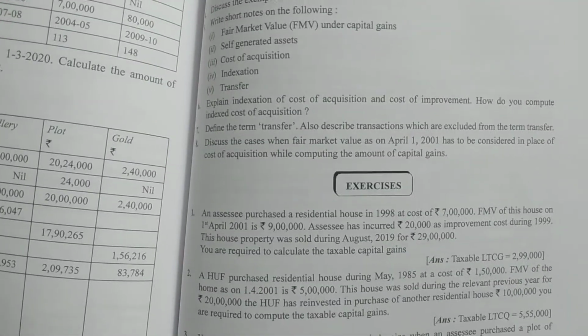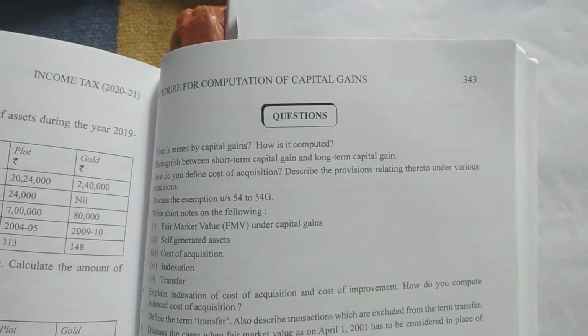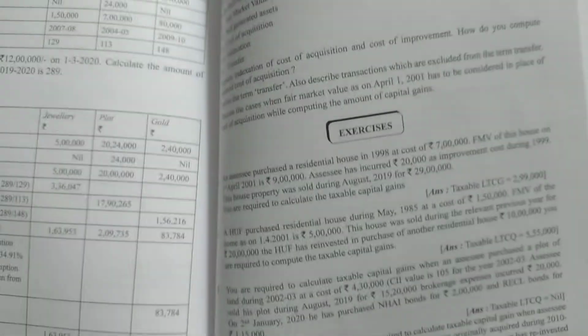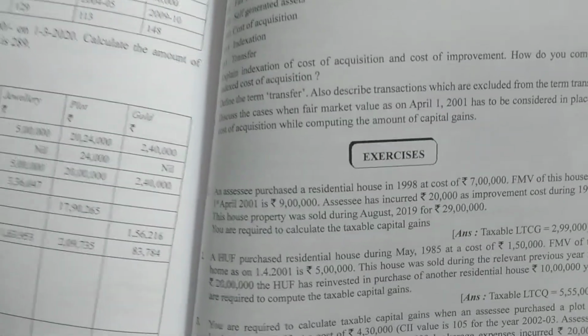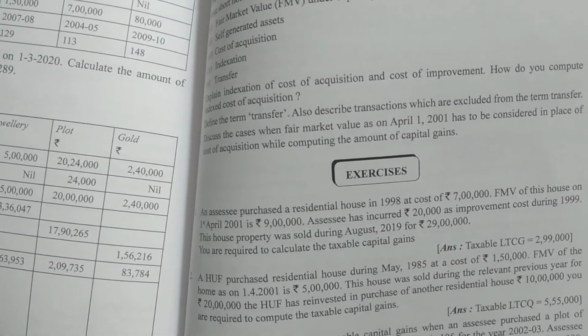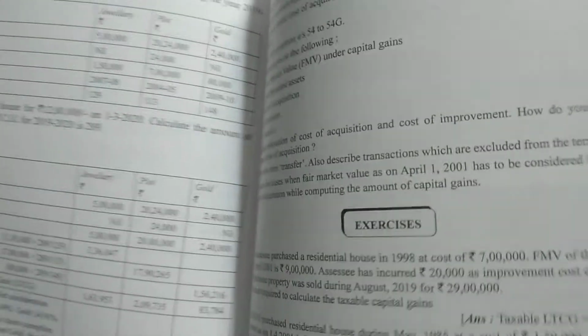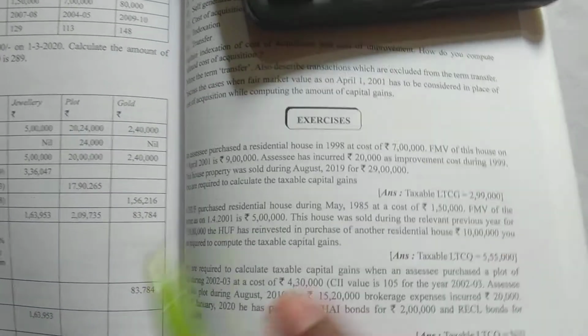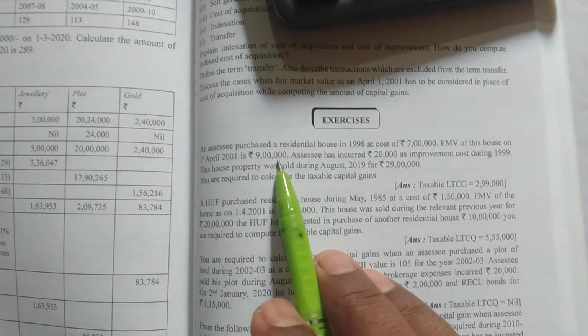The first problem is from the national publication, page number 343. See what the first question is. He's saying an assessee purchased a residential house property in 1998. So he purchased this house property before 2001 for rupees 7 lakhs. The FMV of the house on 1st April 2001 is given as 9 lakhs.